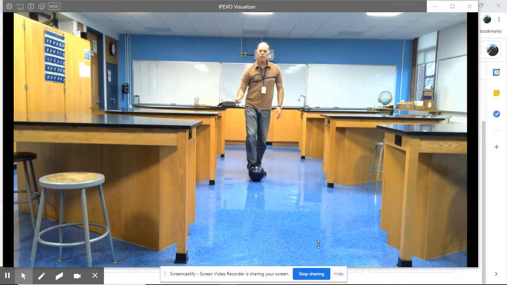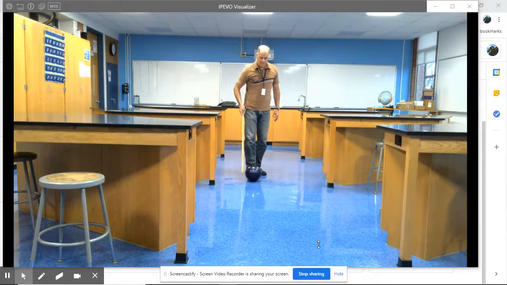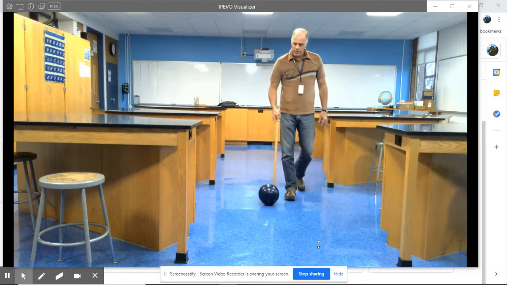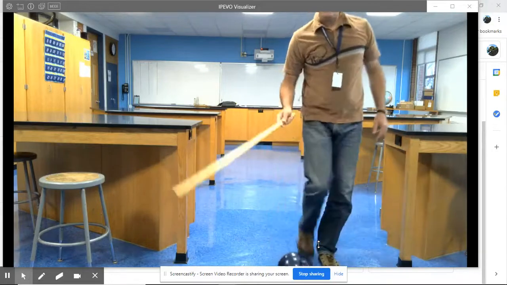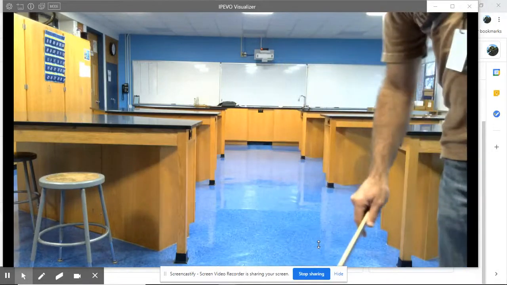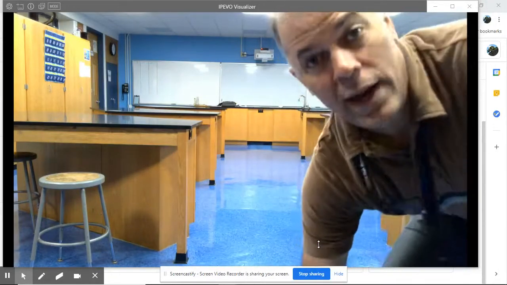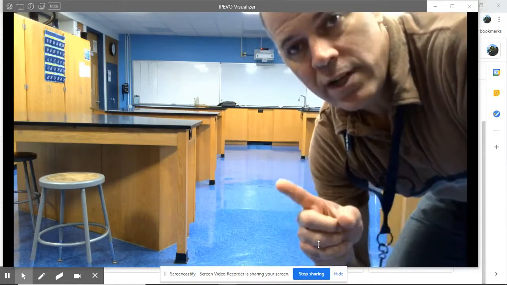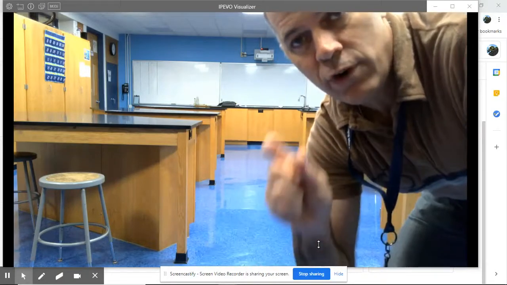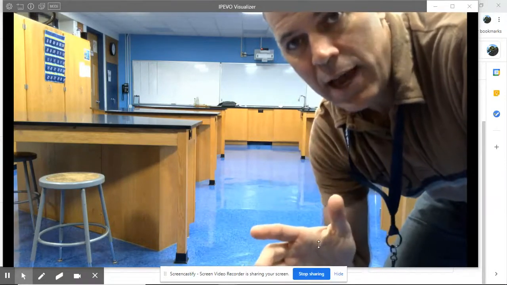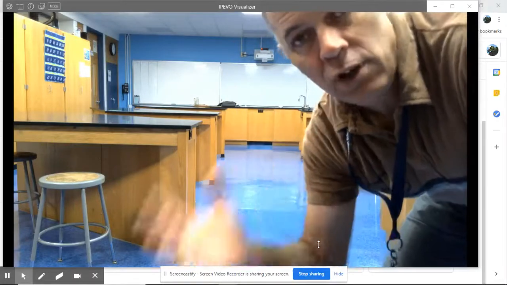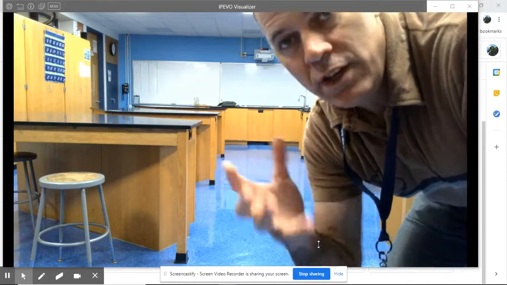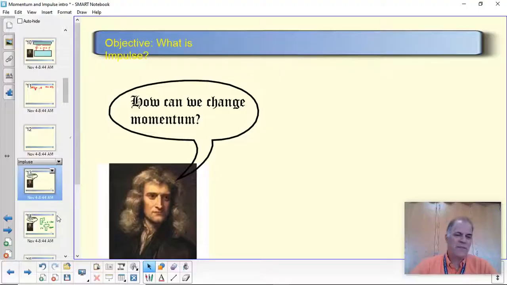I can also use my pointing stick and push gently on the ball with a smaller force. And it slowly accelerates and goes faster and faster, but eventually it's going just as fast as it did when I kicked it. So in the end, it has the same amount of momentum. But the first time I applied a large force for a small amount of time, and the second time I applied a small force for a longer period of time. But the combination of the force and the time resulted in the same change in momentum.